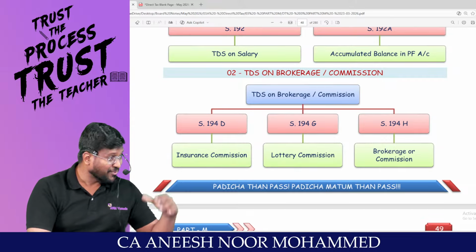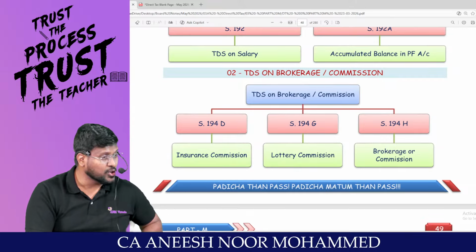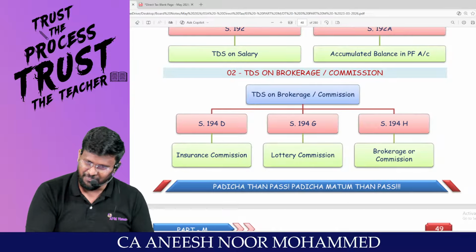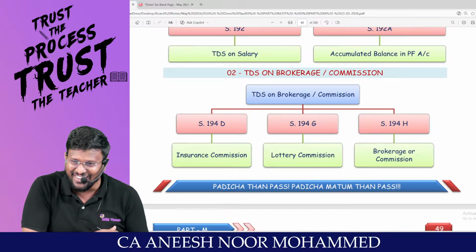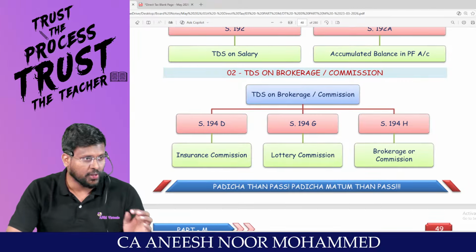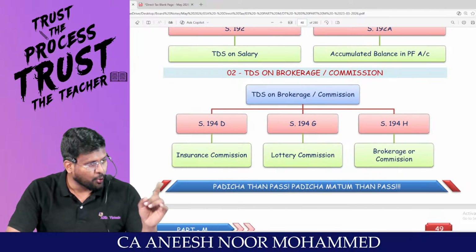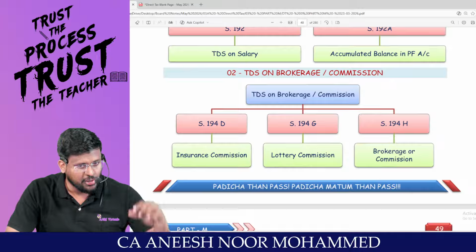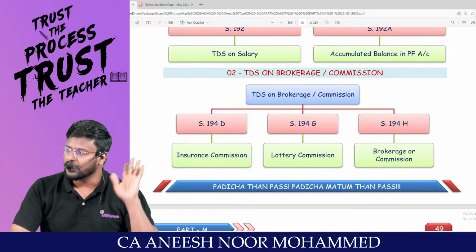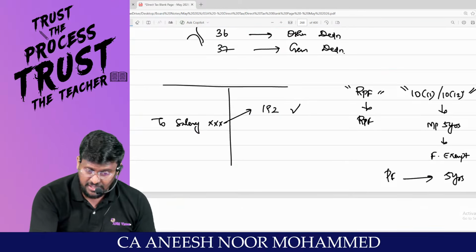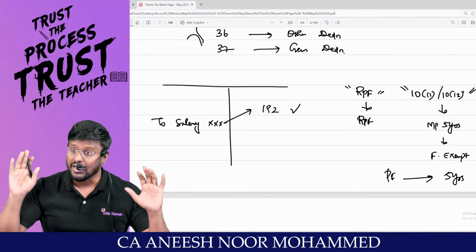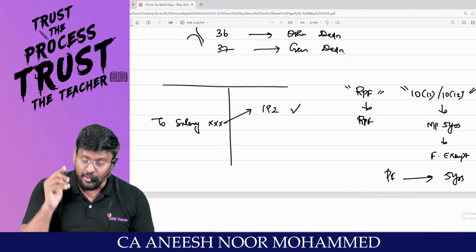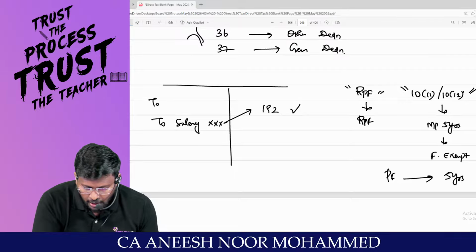Like that, you have to make them feel. Then only those people will take insurance. The insurance company will be jolly only because they will be getting the insurance business. And they are supposed to pay some percentage of commission to the agent who is going and bringing the insurance business. So for an insurance company, commission is a very big deal, the same way faculty fees is a big deal for an ANM classes.